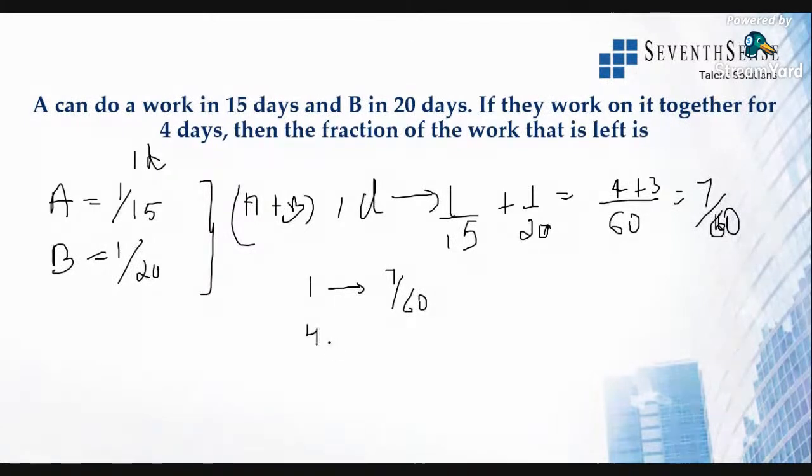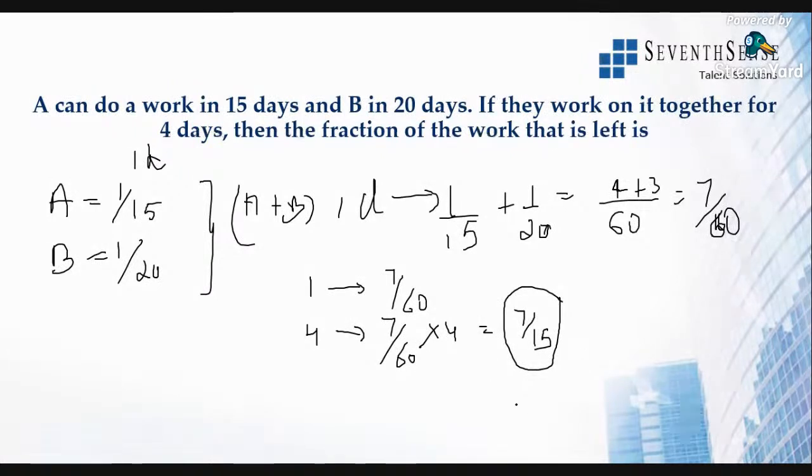Then for 4 days, how much of the work will they do? Because they're just working for 4 days together. All right, so if they do it for 4 days, it will be 7 by 60 into 4. So this will become 7 by 15. So in 4 days they are finishing 7 by 15 of the total work.